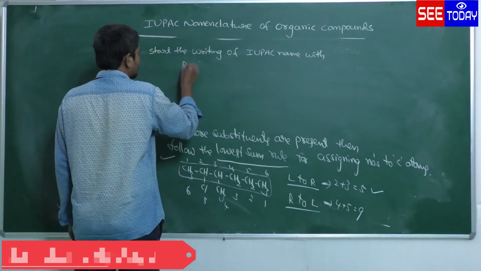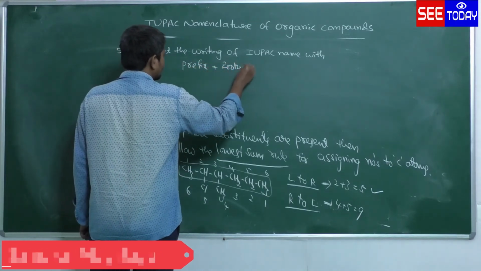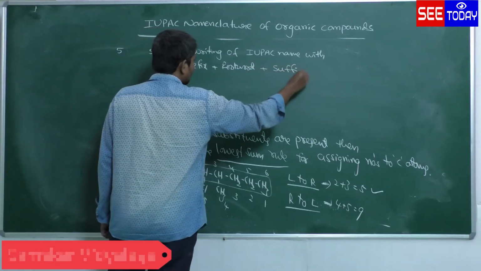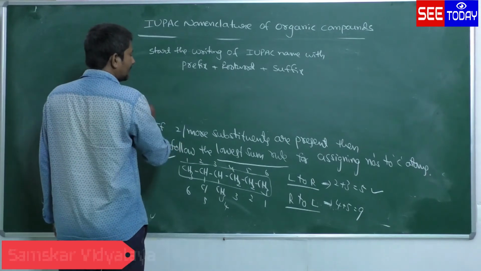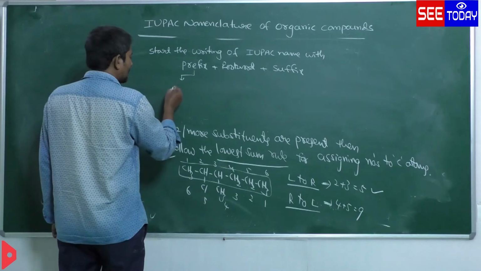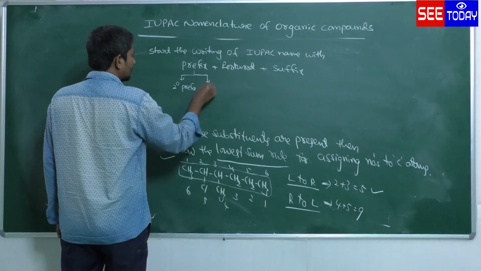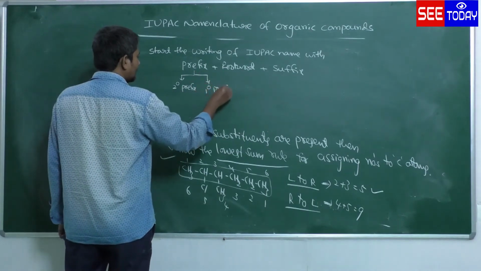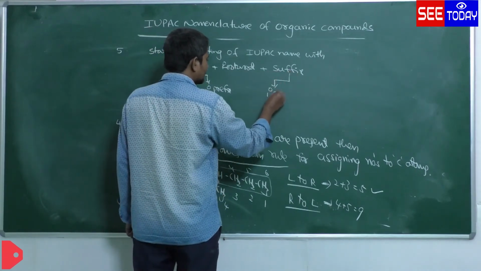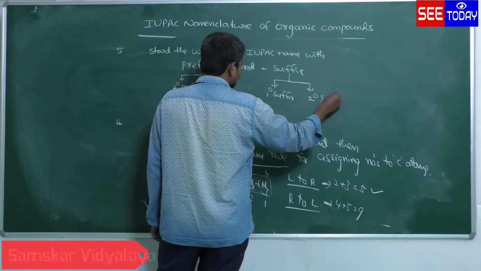First you have to write the prefix. After that the root word. Then after that the suffix. Again in the prefix, two types are there. First you have to say the secondary prefix, after that the primary prefix. Then root word. Then in suffix, two types are there: primary suffix, then after that the secondary suffix.